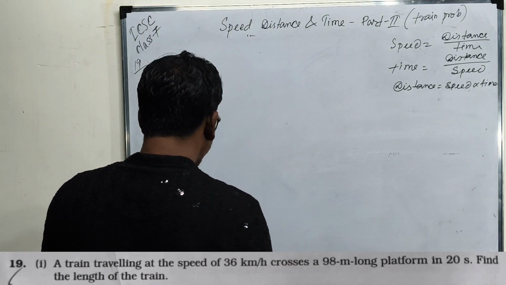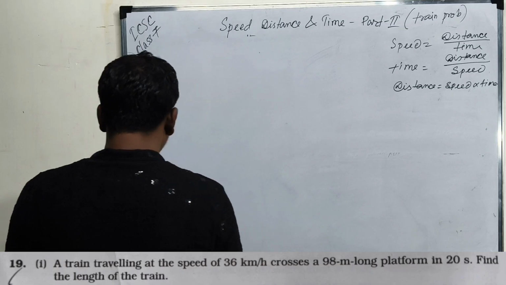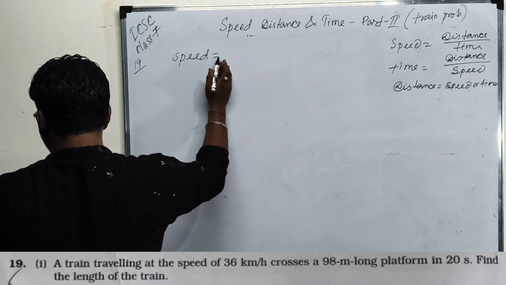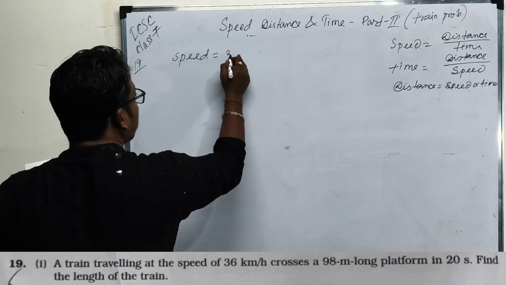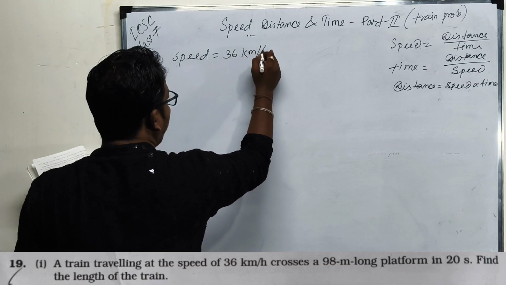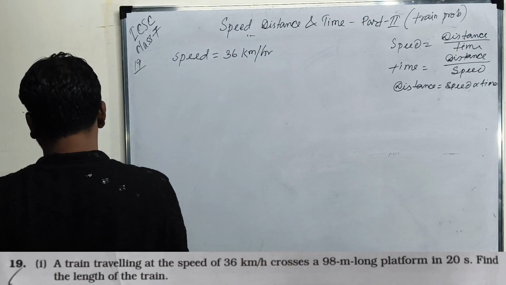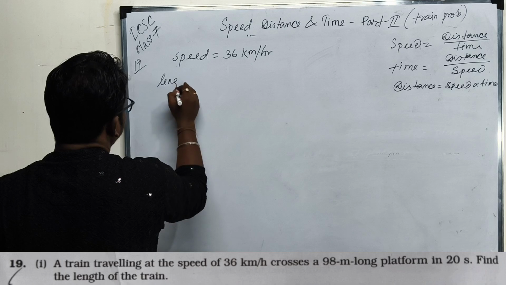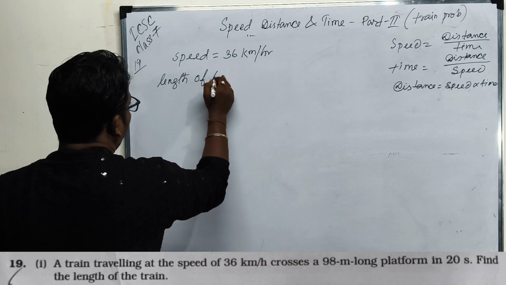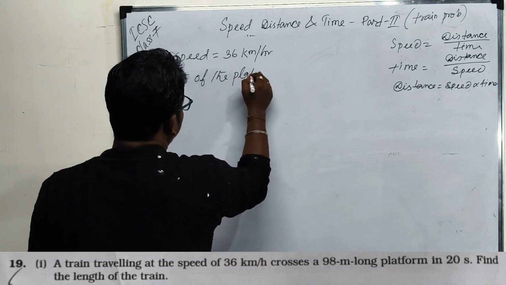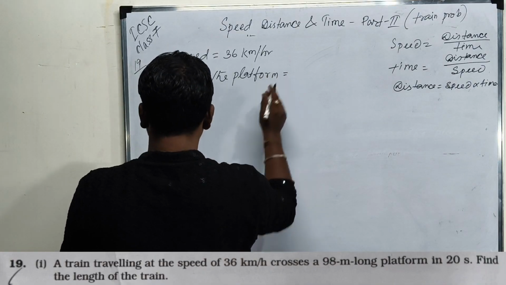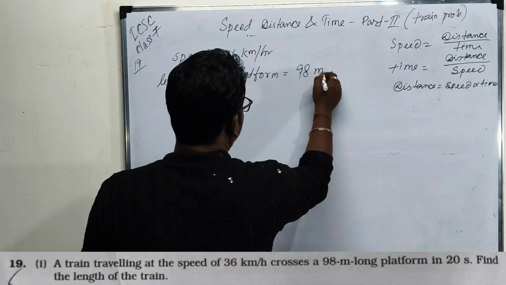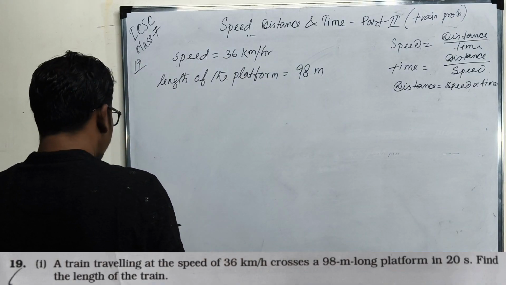A train traveling at a speed of 36 kilometer per hour, that means speed is given, crosses a 98 meter long platform, that is the length of the platform is 98 meter, in 20 seconds.